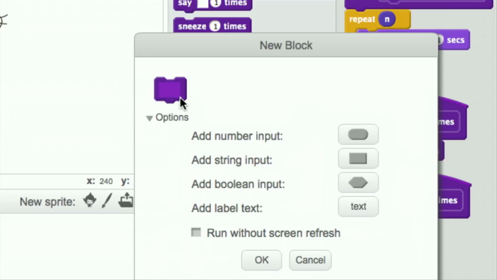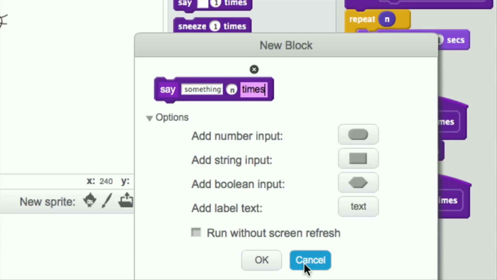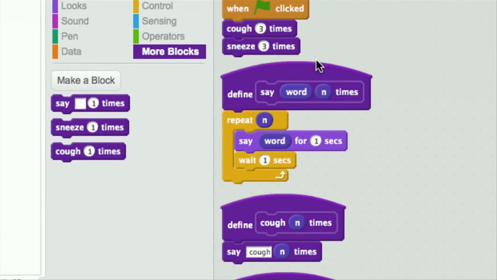So what I did a moment ago was I called this block say, and then I said it takes a string input, and now notice by default it says string1. A string is just a word or a phrase for our purposes, but I'm just going to put some placeholder text there, just like in a website when you see username or password and then it disappears when you start typing. That's all that is. And now I'm going to add a number input, and I'm going to call this n, but that's pretty arbitrary, and then just a label just to make this block a little more self-explanatory, times. That's what I just did. And the end result is that I get a block that looks like this.